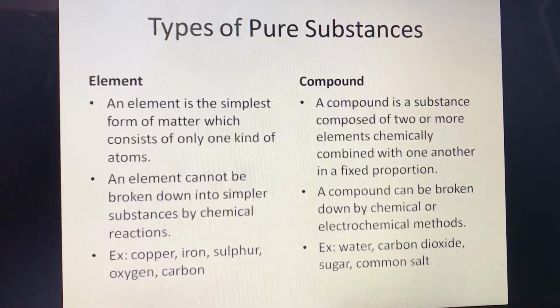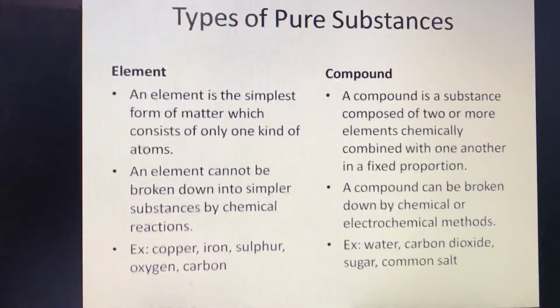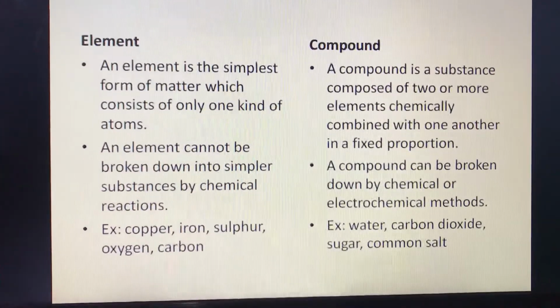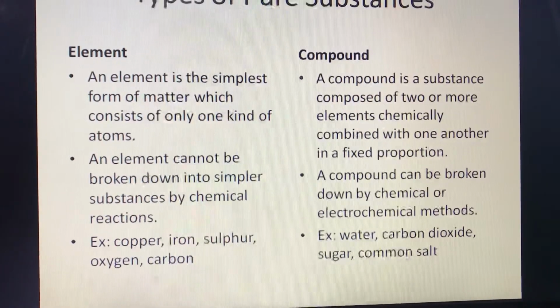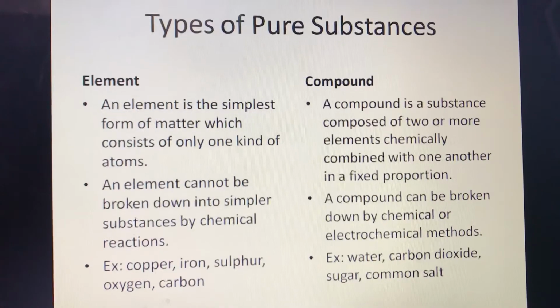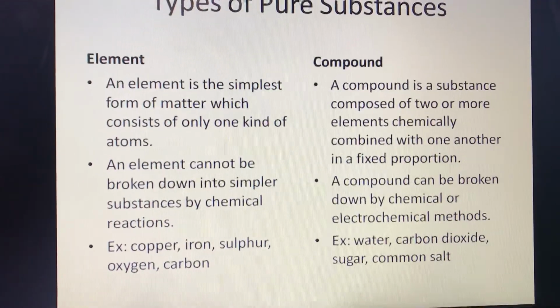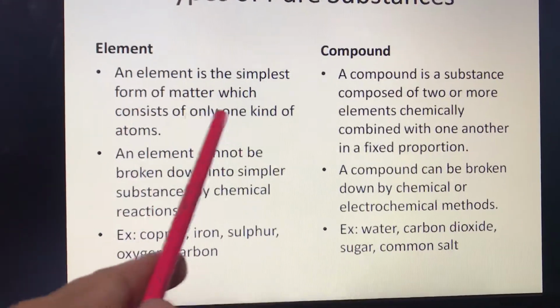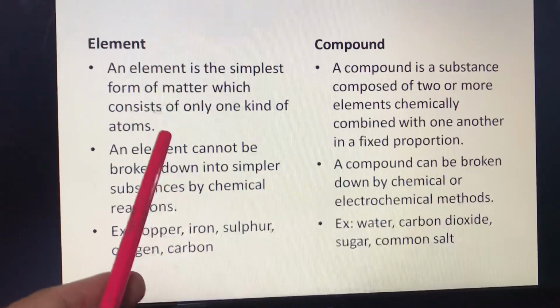Now here the different types of pure substances, you know their names. We'll see some difference between them. Element and compound, these are the types of pure substances. So an element is the simplest form of matter which consists of only one kind of atoms.